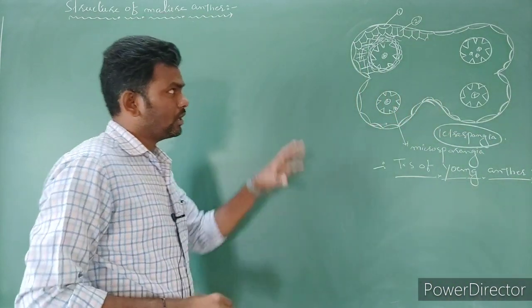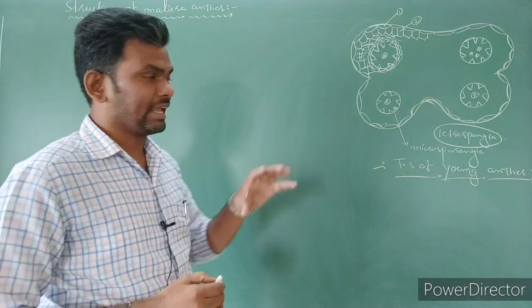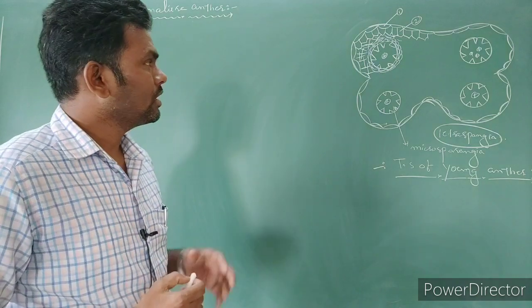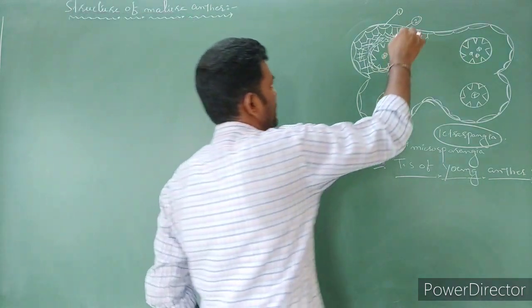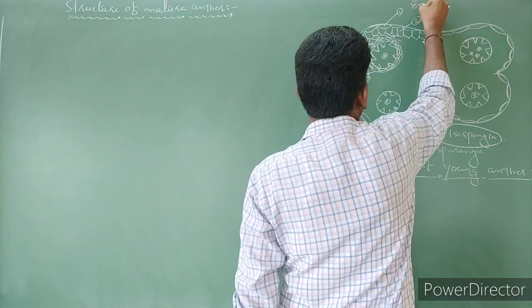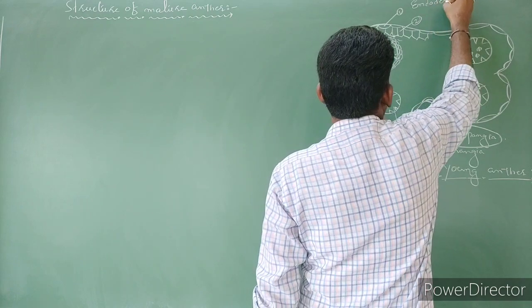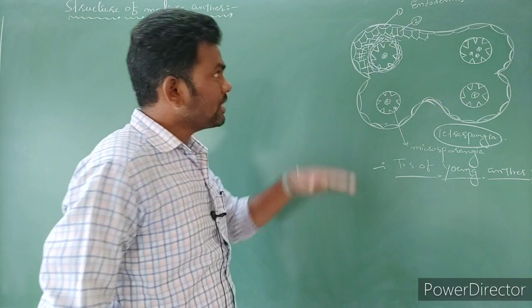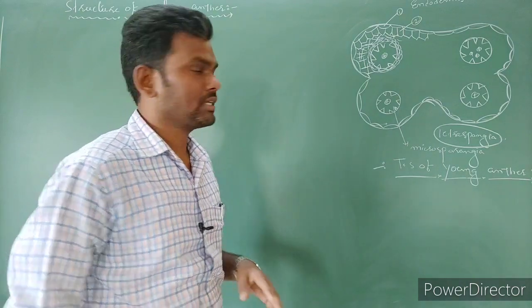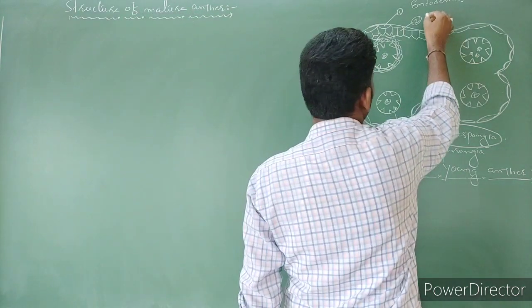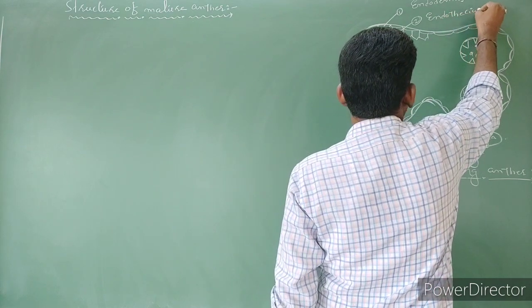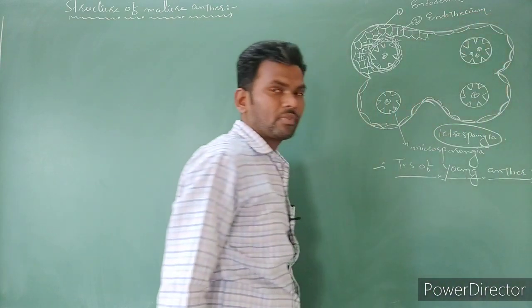So let us look at the structure of the anther. How many layers, how many different types of cells are present in this anther? The first one here is the first layer, the epidermis. Below the epidermis, one more layer is present, called the endothecium.